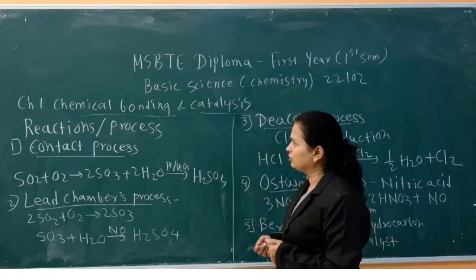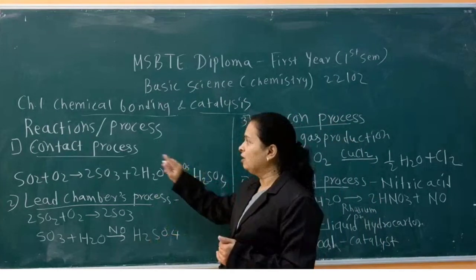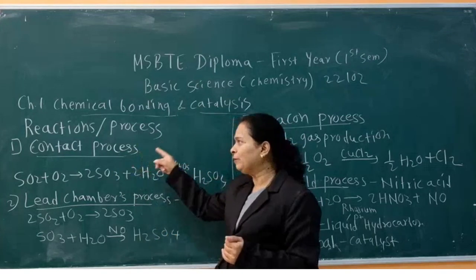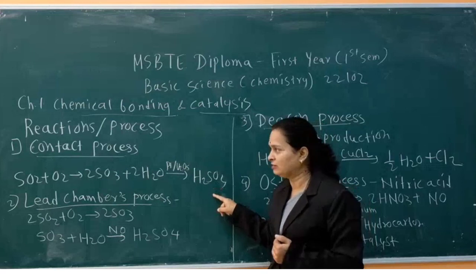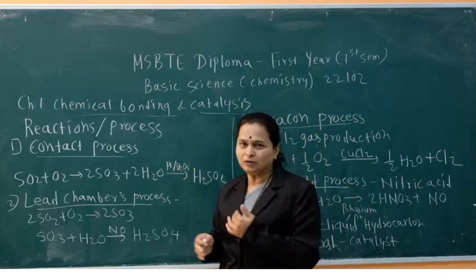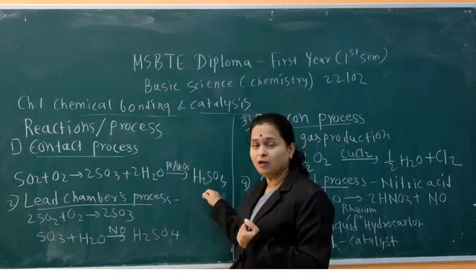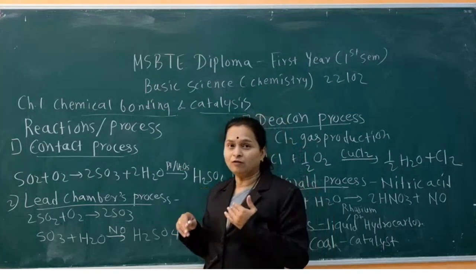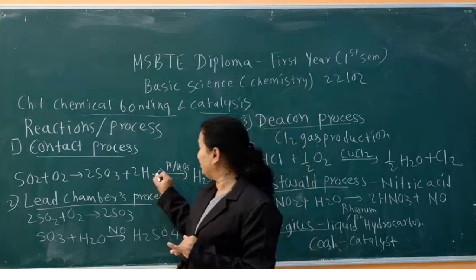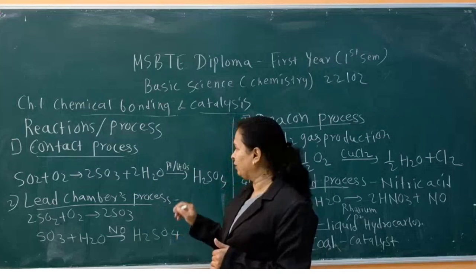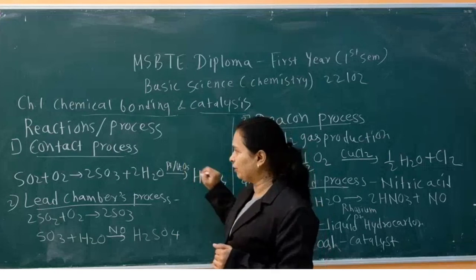Now let us see some processes or reactions in which catalysts are used. First is the contact process. It is used for manufacturing of H2SO4, that is sulfuric acid. Questions asked are: which process is used for manufacturing of sulfuric acid, or which catalyst is used in the contact process, platinum or vanadium pentoxide. Vanadium pentoxide is used as catalyst in the contact process.